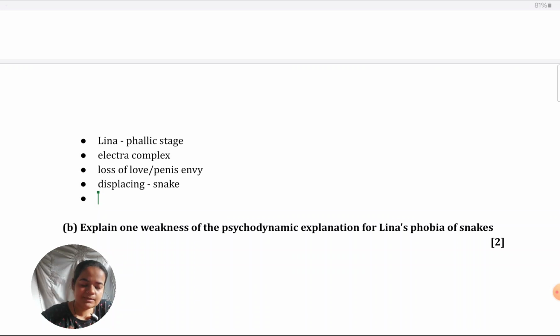First, my view on this is learn from a good textbook. I don't mean the other textbooks are bad, but learn from one which is more detailed and more specialist. I recommend the Hodder textbook that has these details, these terms which I have used here. So definitely you can use that. Alternatively, if you're referring to some other textbook, then you have to do your own research. You have to look up on the internet or in other source books and come up with these terms. These two strategies are preferable, first preference.